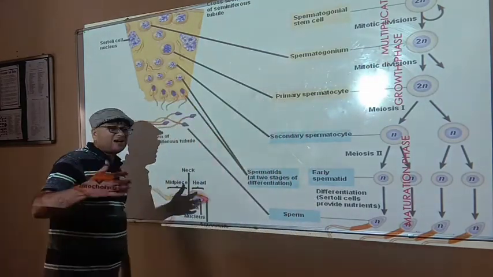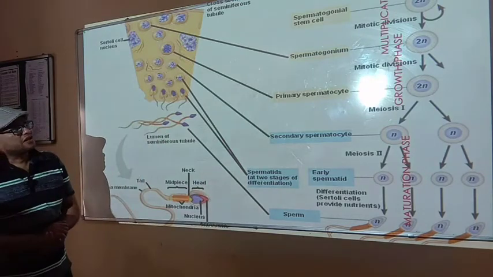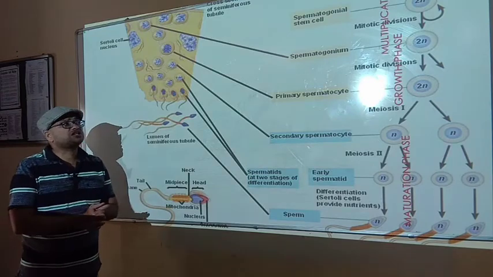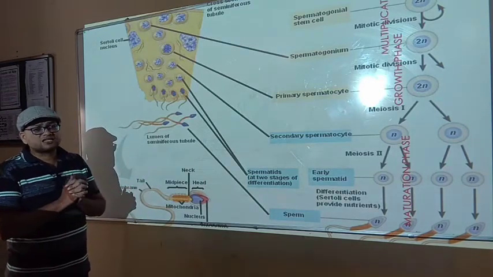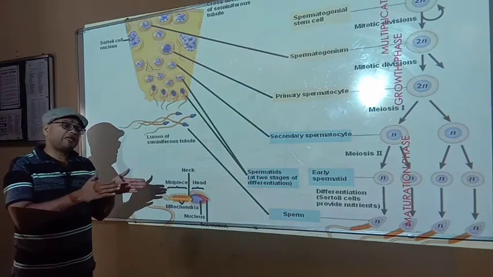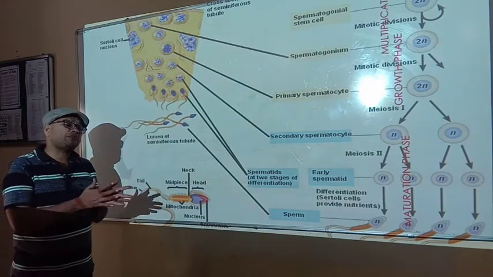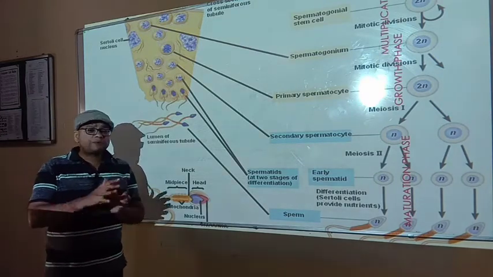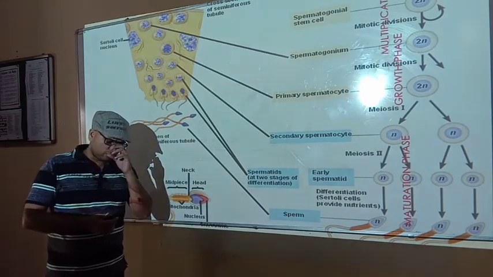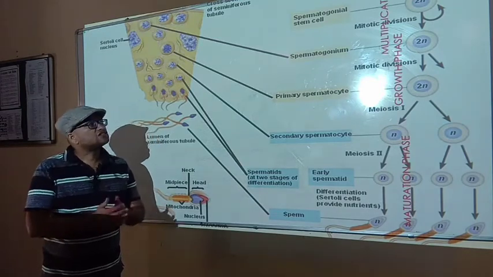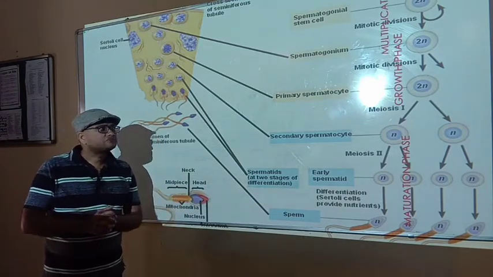What are these phases? The multiplication phase is the phase in which the primordial cells, in the male spermatogonial cells and in the female oogonial cells, undergo repetitive mitotic divisions to produce more and more spermatogonial or oogonial cells. This is called the multiplication phase.